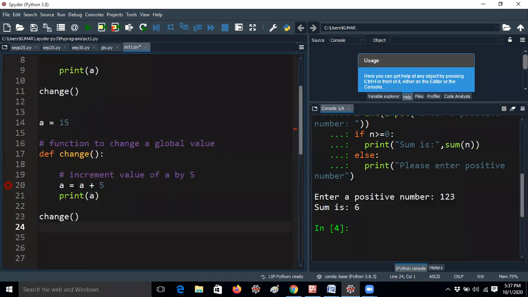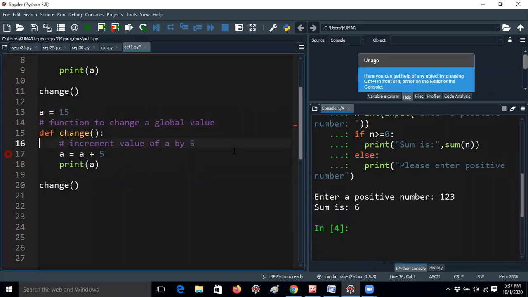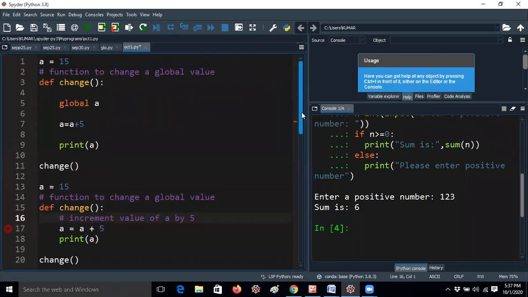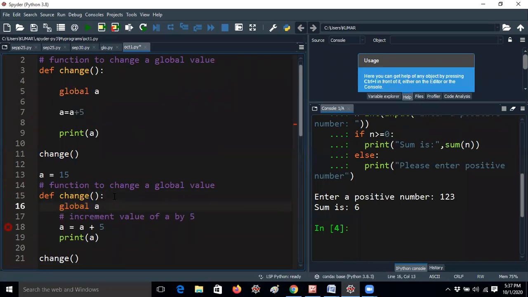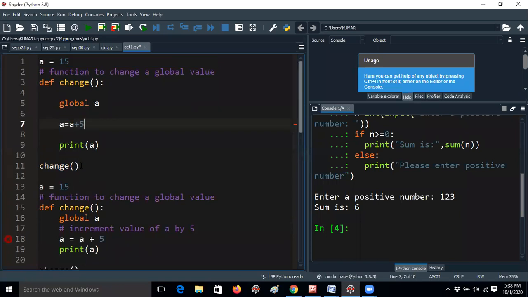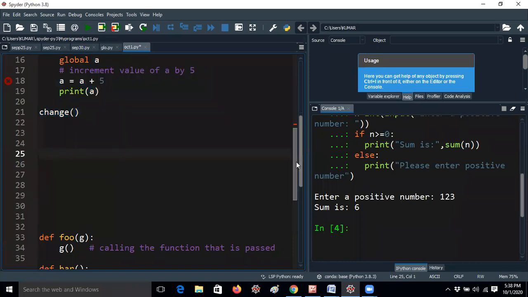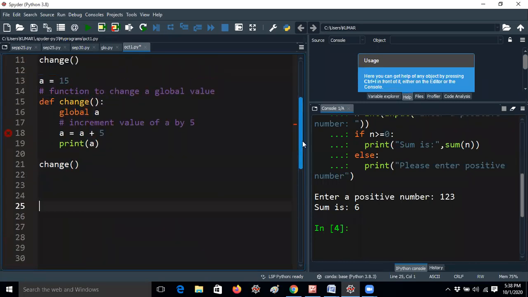So why is it showing like this? Sometimes Spyder takes a lot of time to read the particular lines, so there is no error in that. You can check both the lines parallelly. I'm just adding global A now, and pressing Control Enter. There is no change in this program. This is the same and this is also the same. Still it is showing the error. But after 5 minutes the error is automatically removed.